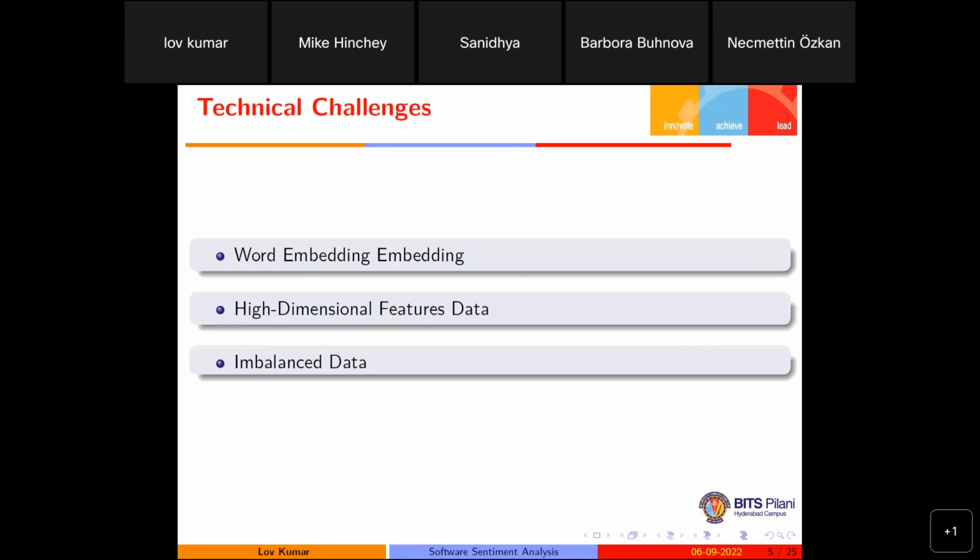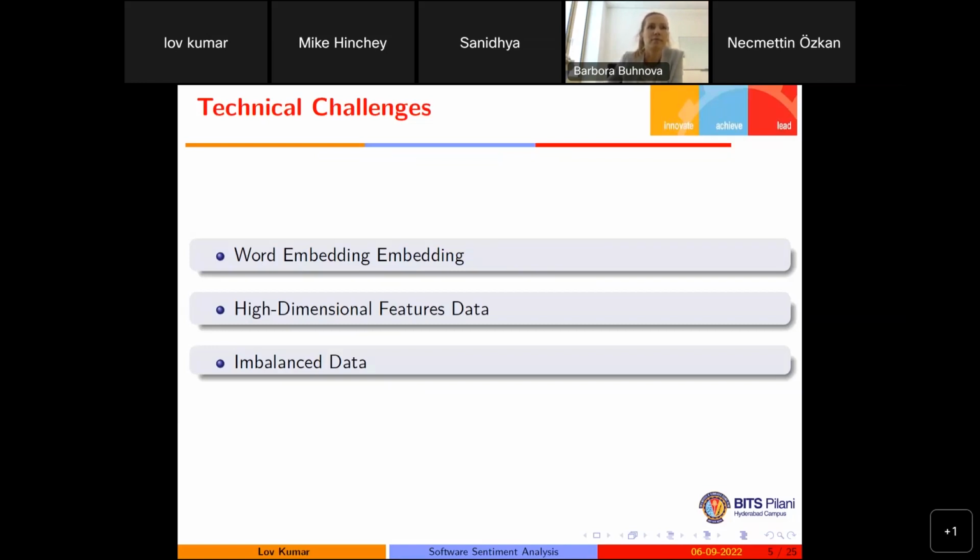Then after that, when we are using an embedding technique like TF-IDF, term frequency and inverse document frequency, where we are using each word as a feature, we get a huge number of features. So that's why we are also using a feature selection technique to remove the irrelevant features and find the best combination of words that will decide whether these comments are positive or negative.